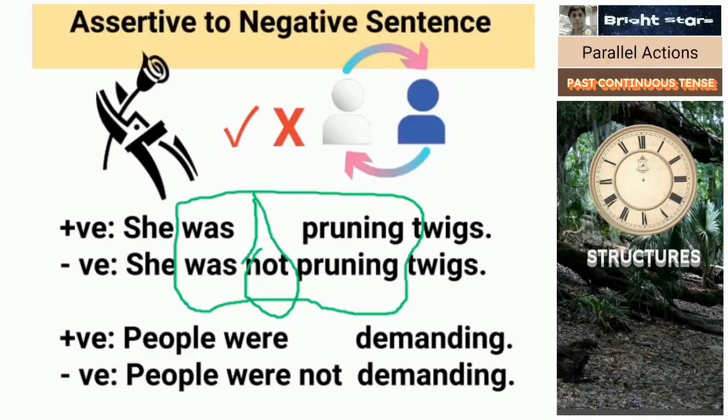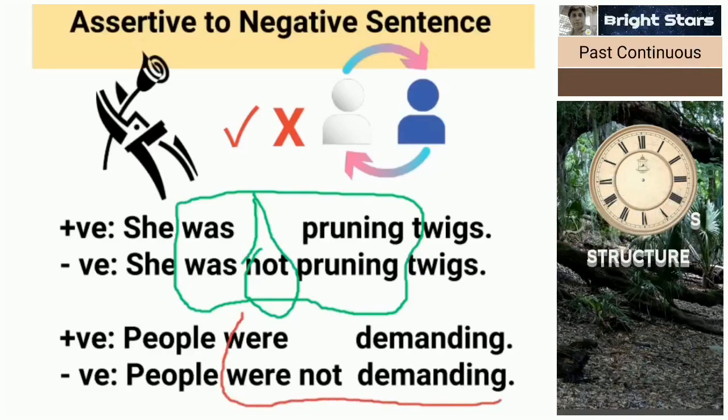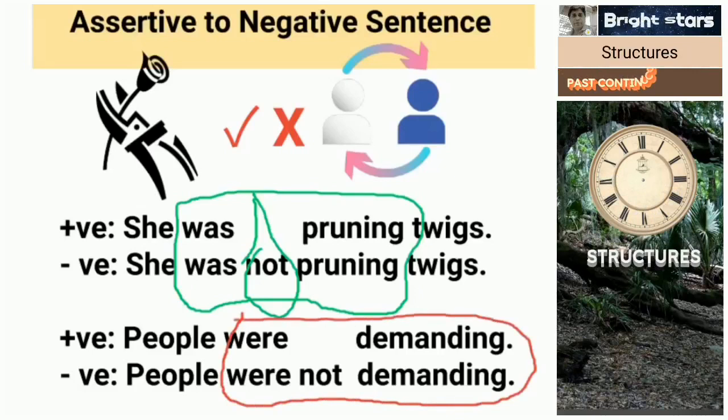One more model: people were demanding, people were not demanding. Here, in the verb were demanding, were is the helping verb and demanding is the main verb. In between the helping verb and the main verb we insert not. So that's all. From a positive to a negative sentence we can easily convert.